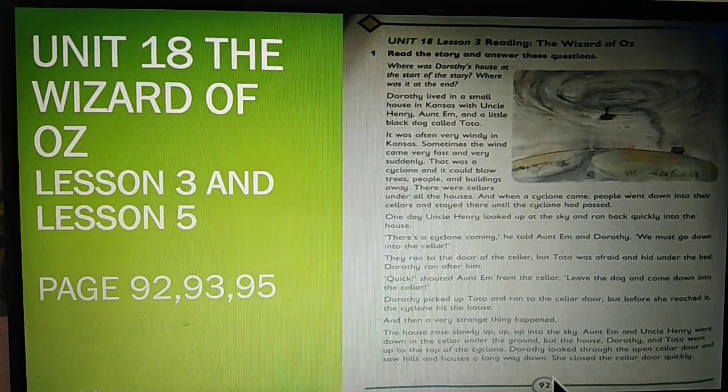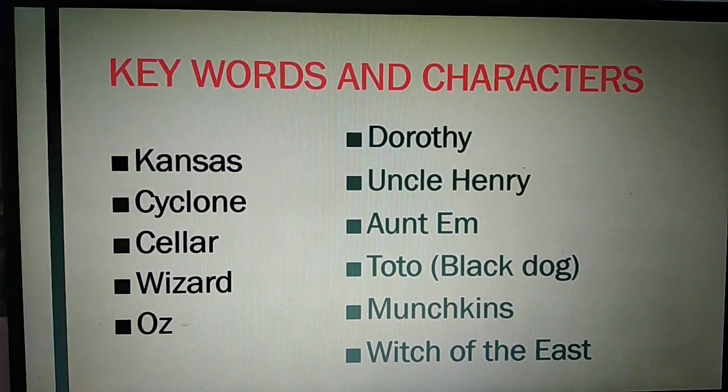Students, I request you all, please open page number 92. Here it is. Here you can see Unit 18, lesson number 3, reading The Wizard of Oz. Students, before reading the lessons, let us learn the key words and know the characters in this story.